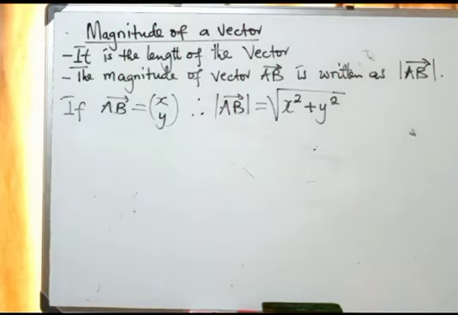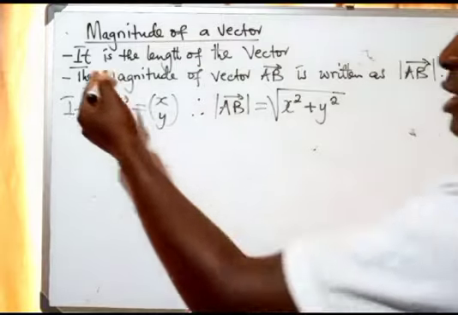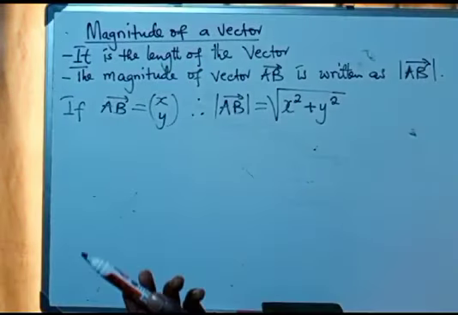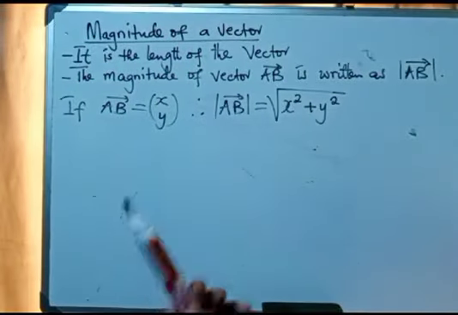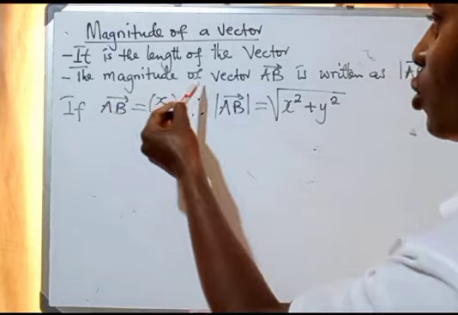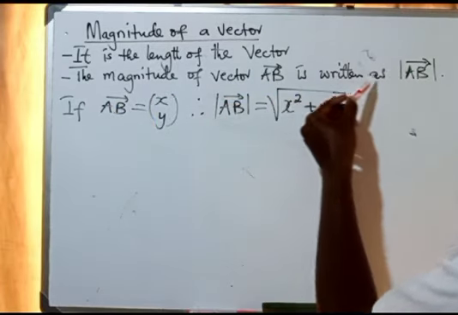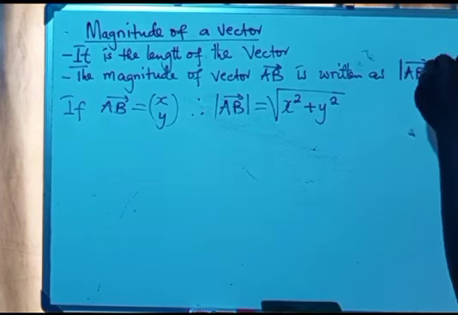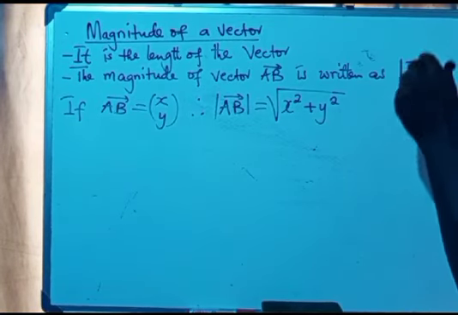So on the magnitude of a vector, we are told that it is the length or the size of the vector. The magnitude of a vector AB is written as AB with bars around it and the arrow on top.